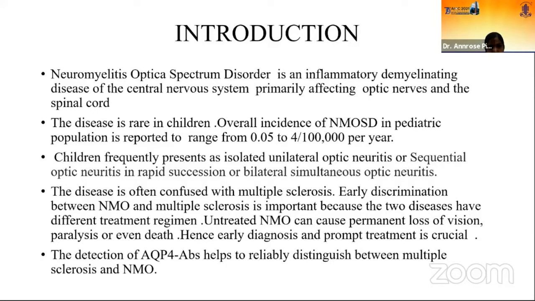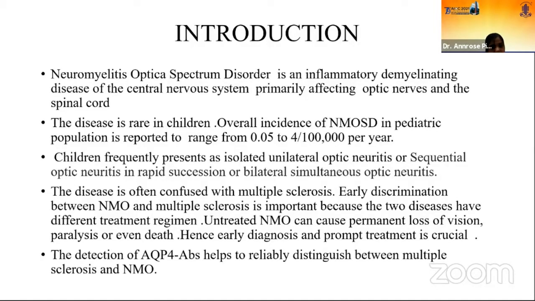It is very rare, and in children it is even rarer, and children frequently present with isolated optic neuritis. Hence, their first visit will usually be to an ophthalmologist, who plays an important role in the diagnosis. So sequential optic neuritis in rapid succession, or bilateral presentation of optic neuritis, means we have to suspect neuromyelitis optica.